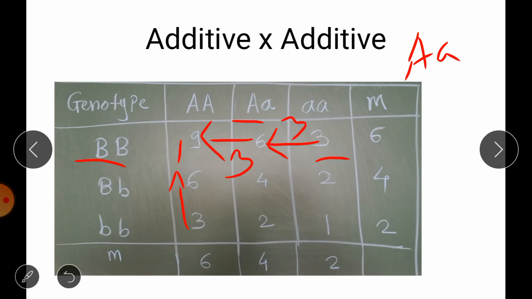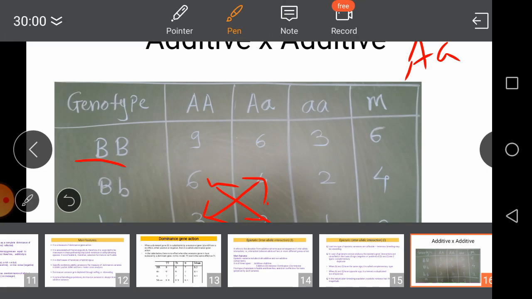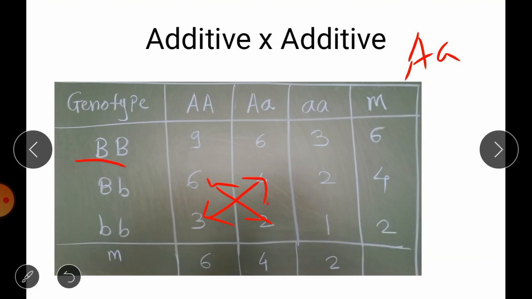Then we have to check whether there is an interaction present between A and B or not. For that purpose, if we take a diagonal value summation here, 6 plus 2, which is not equal to 4 plus 3.